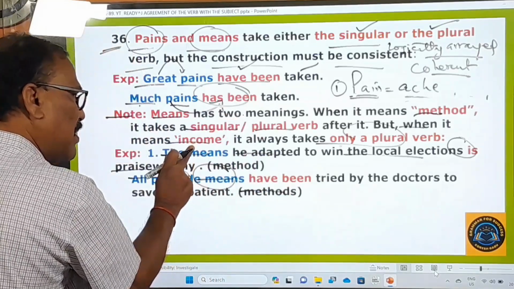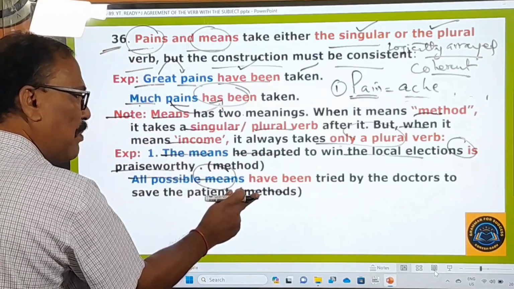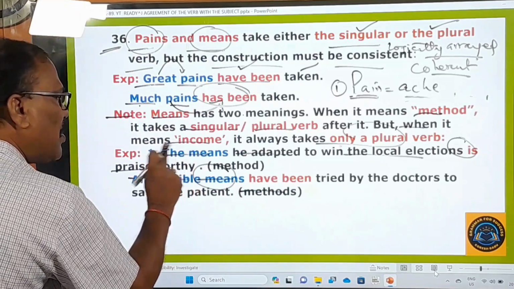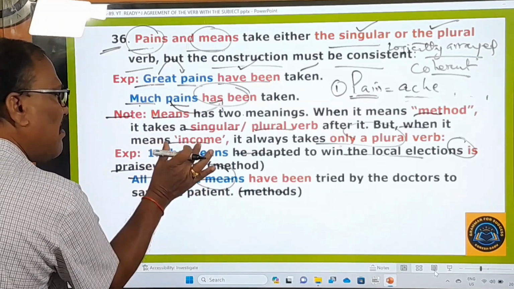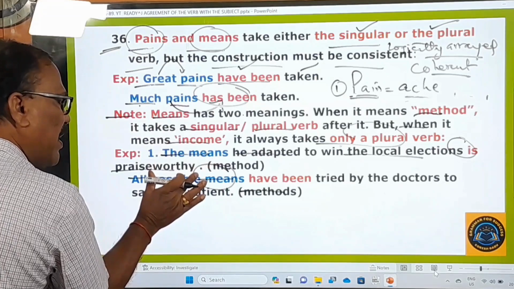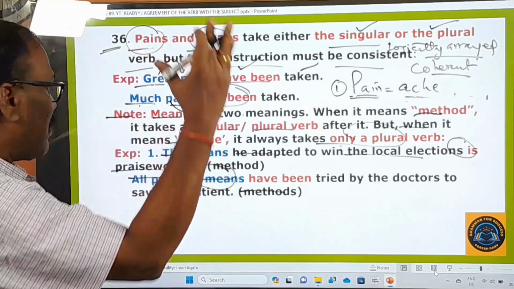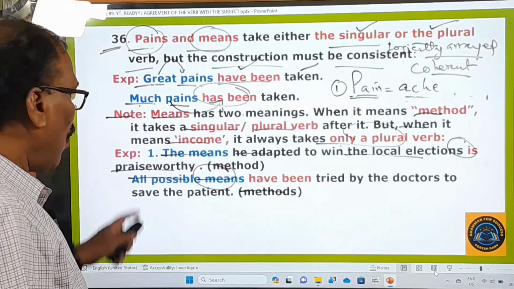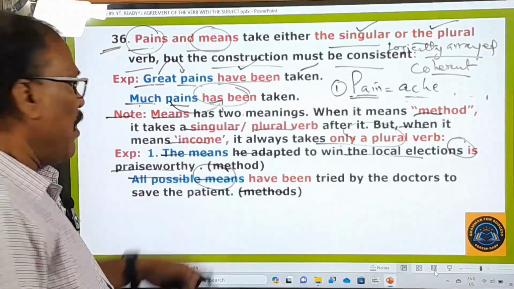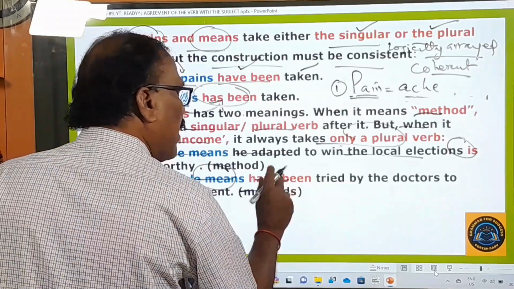Here it conveys a singular meaning, here it conveys a plural meaning, because of the usage, the construction. All possible means, all possible methods. So therefore you use a plural verb after this.